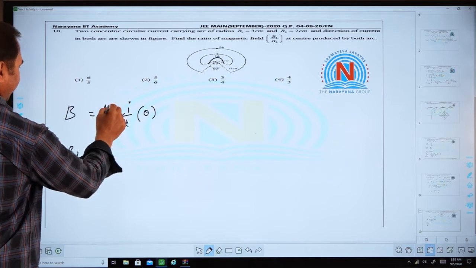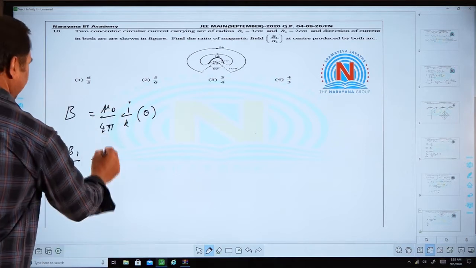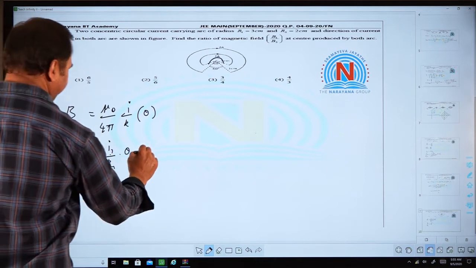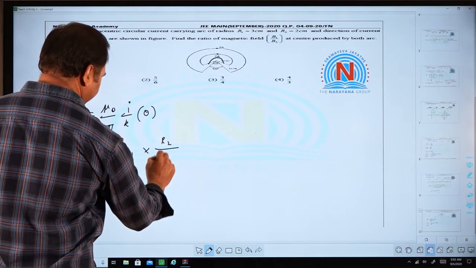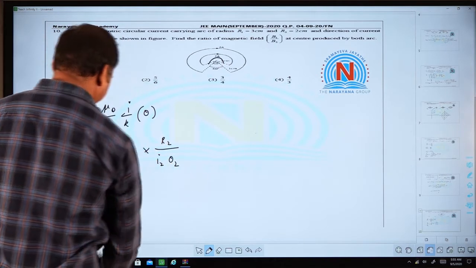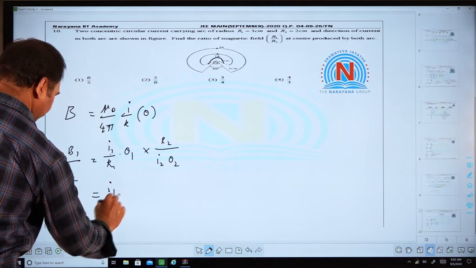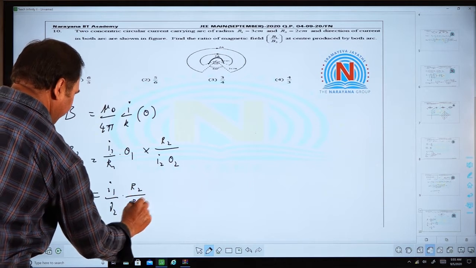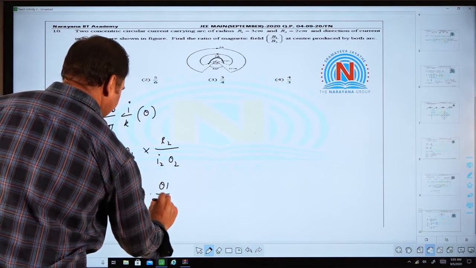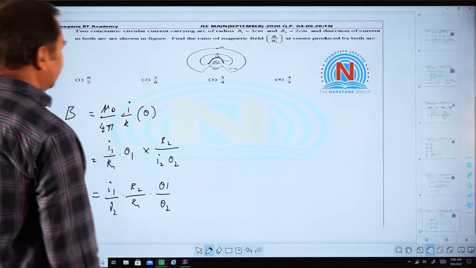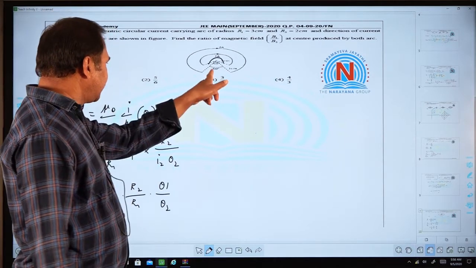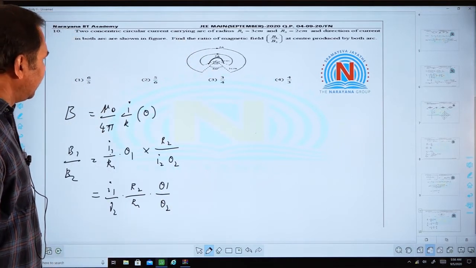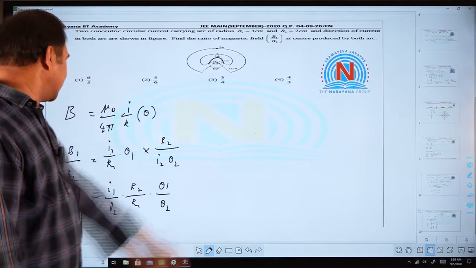Mu naught by 4 pi is a constant that can be cancelled out. Now I1 by R1 times theta 1 over I2 by R2 times theta 2. Now it is I1 by I2 into R2 by R1 into theta 1 by theta 2. The smaller arc makes an angle 90 degrees and the bigger arc makes an angle 60 degrees. Smaller arc radius is 2 centimeter and the bigger arc radius is 3 centimeters.